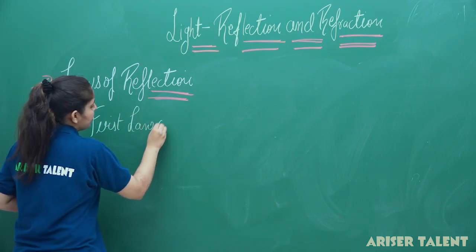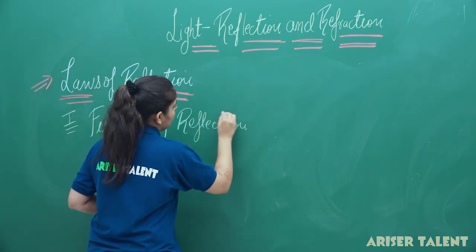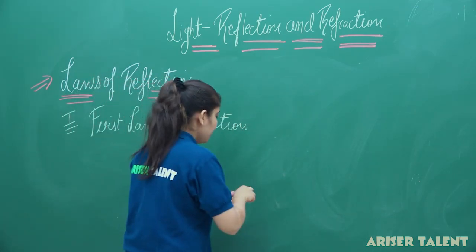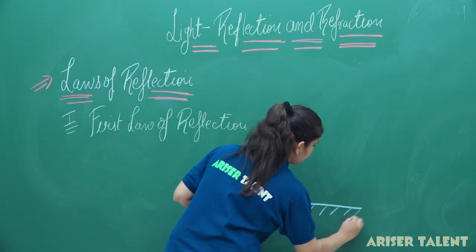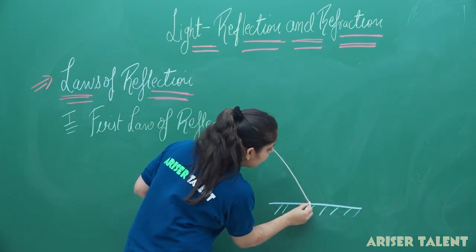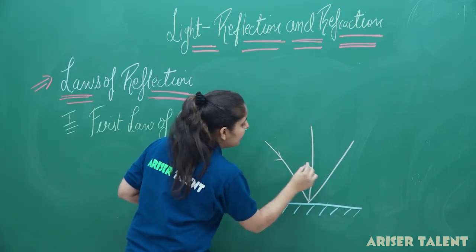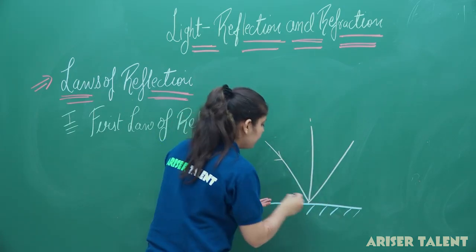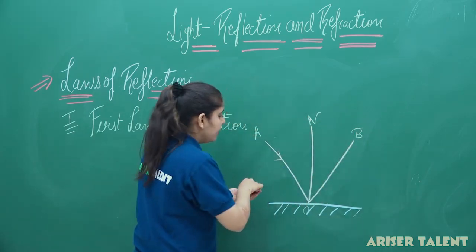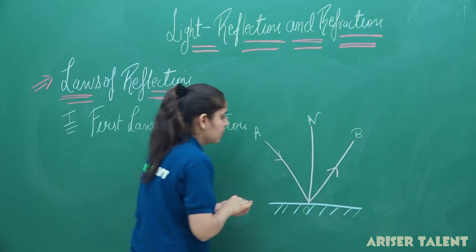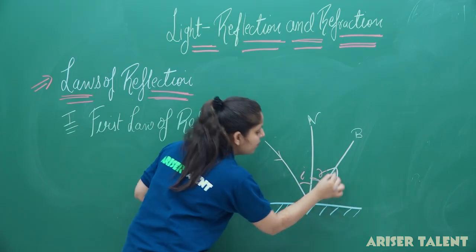First law of reflection. If I am again drawing the diagram like that, if this is our polished surface, suppose this ray is striking here and bouncing back, and this is our normal. So this will be our incident ray, this will be our normal. Suppose these are points O, A, N and B, and this must be our reflected ray. So this will be our angle of incidence and this will be our angle of reflection.